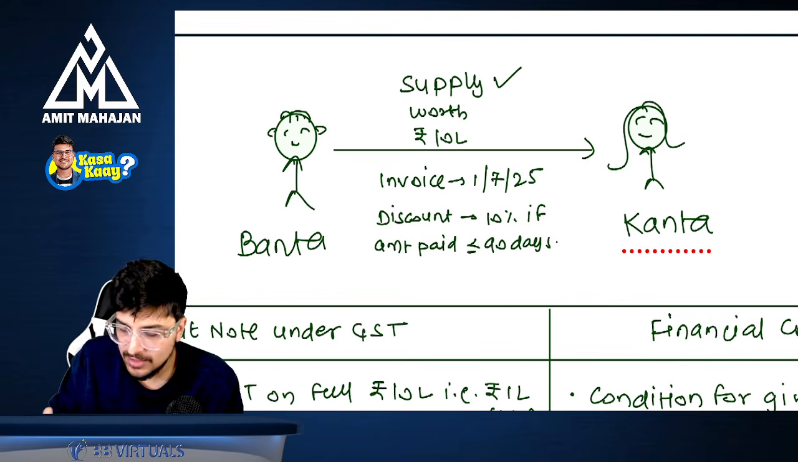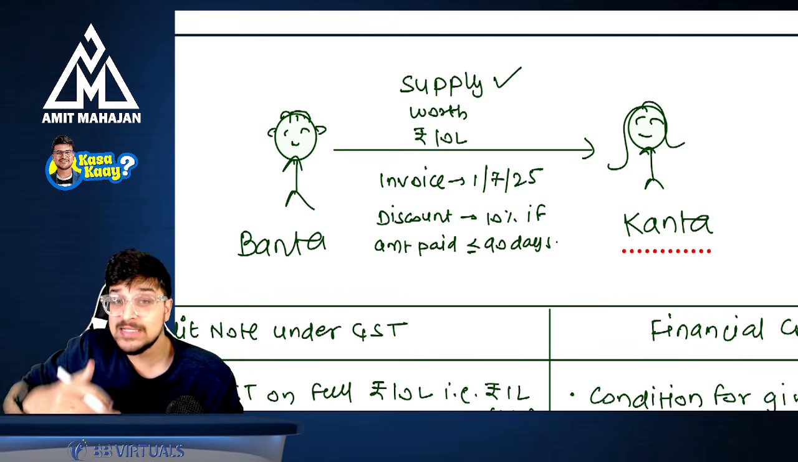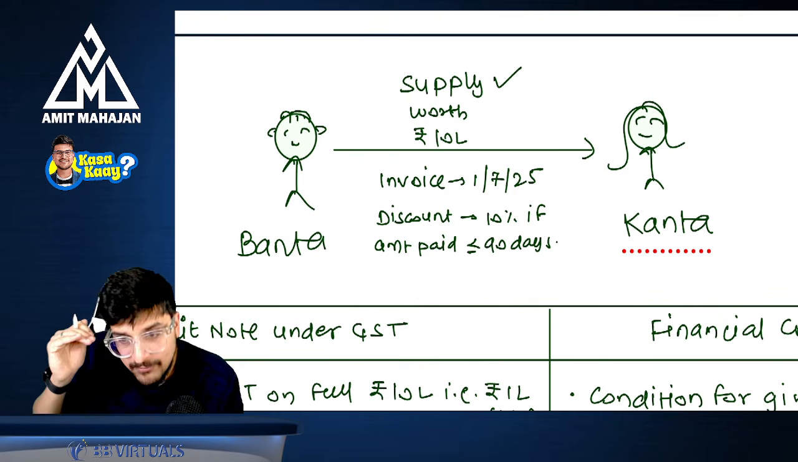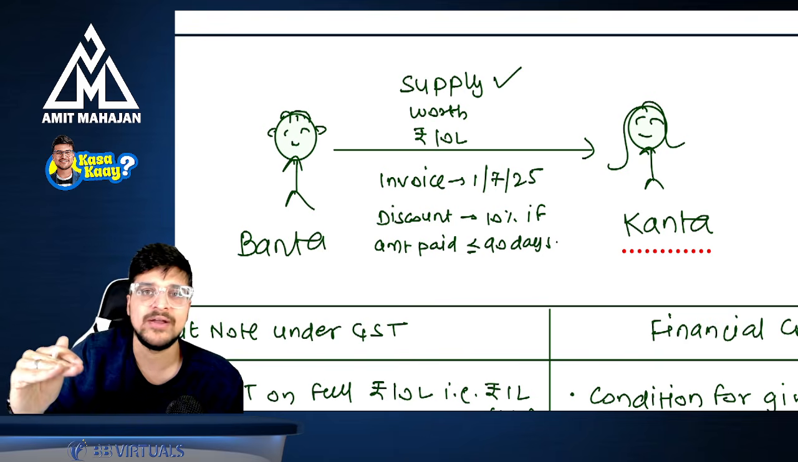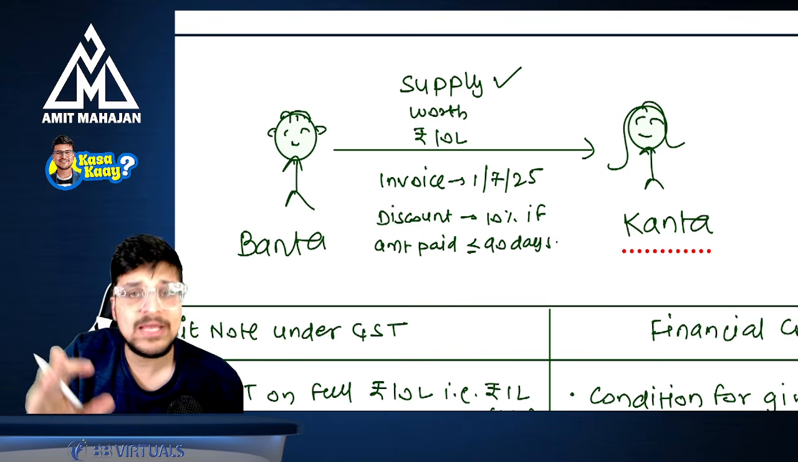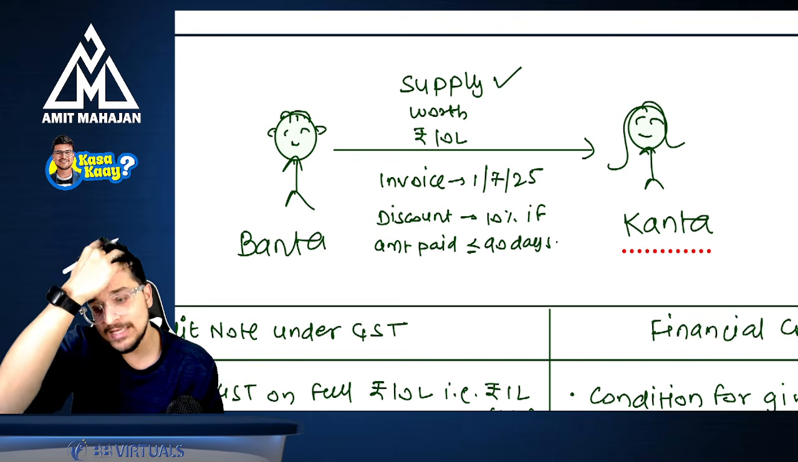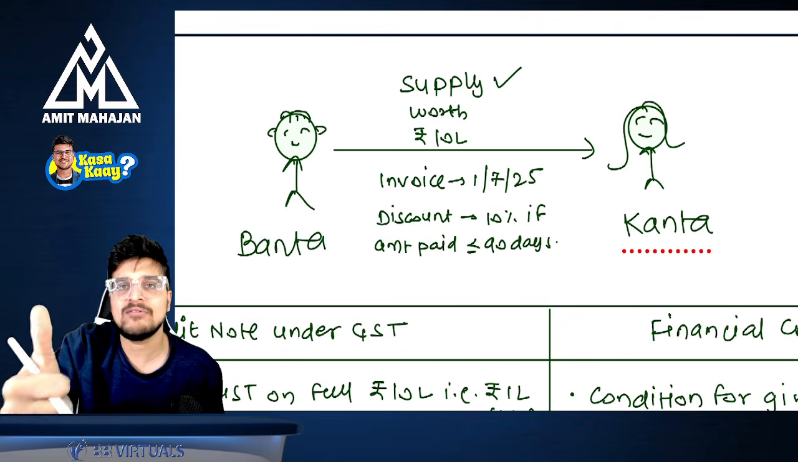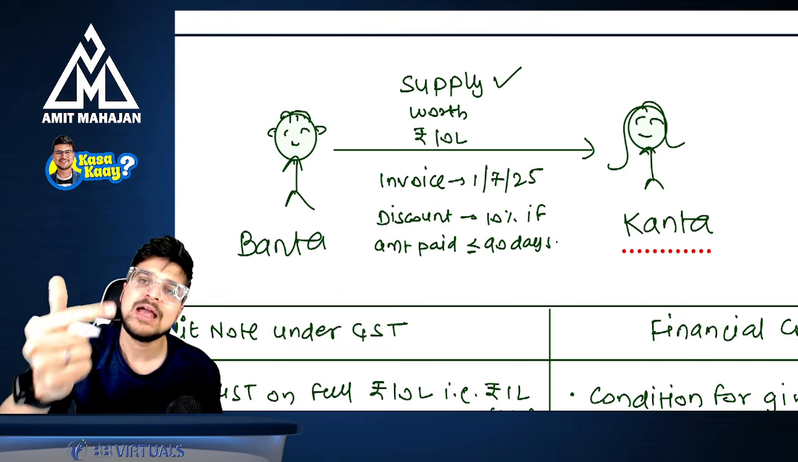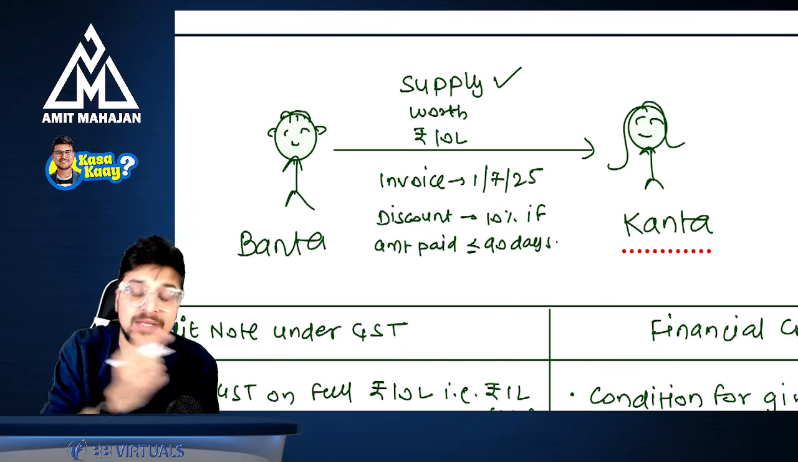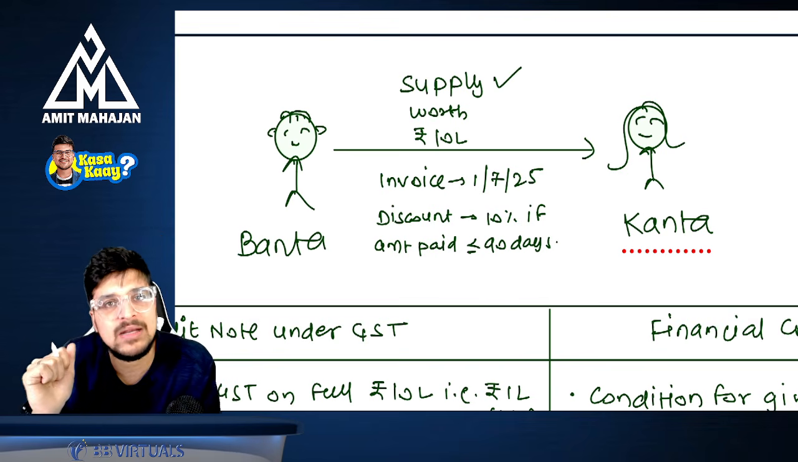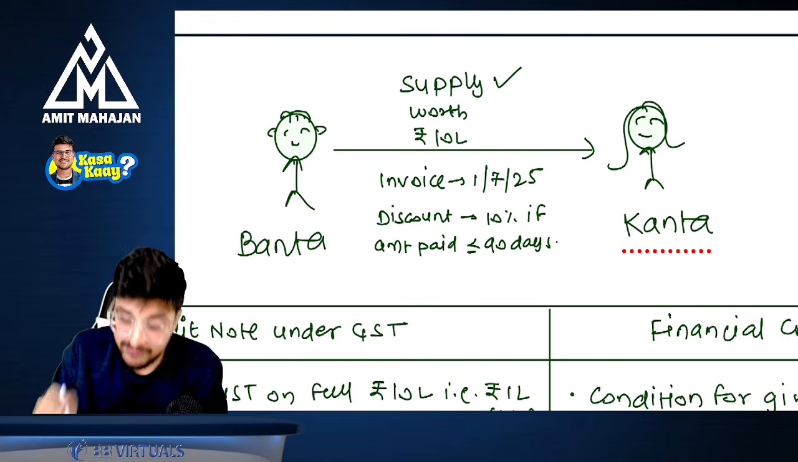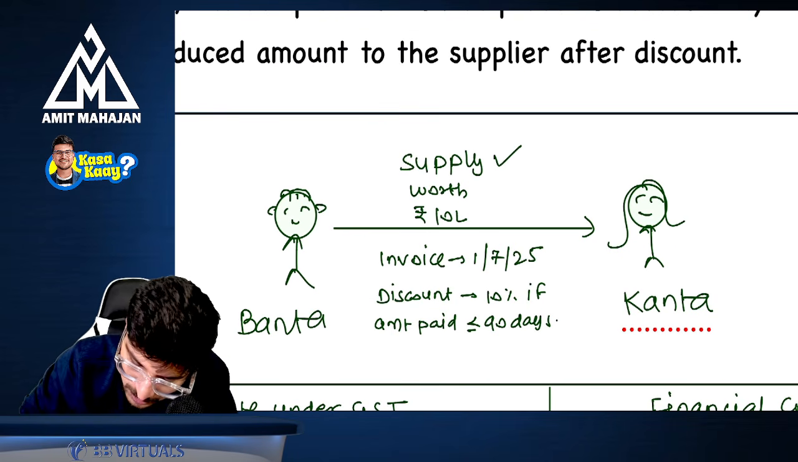Now, you have already learned the concept of time of supply, where it does not matter when Kanta is making a payment to Banta. For Banta, time of supply has been triggered. How? Because if you see time of supply in case of goods, you are seeing only two things: number one, date of issue of invoice, and number two, last day to issue invoice. In this case, do you even see the date of payment made by the recipient? No. So time of supply is triggered, which means Banta will have to make a payment of GST to the government.